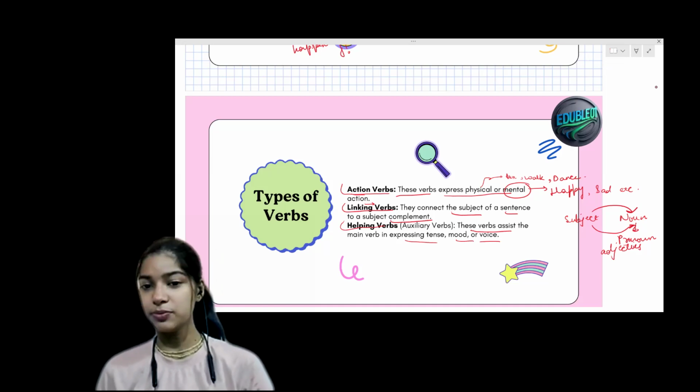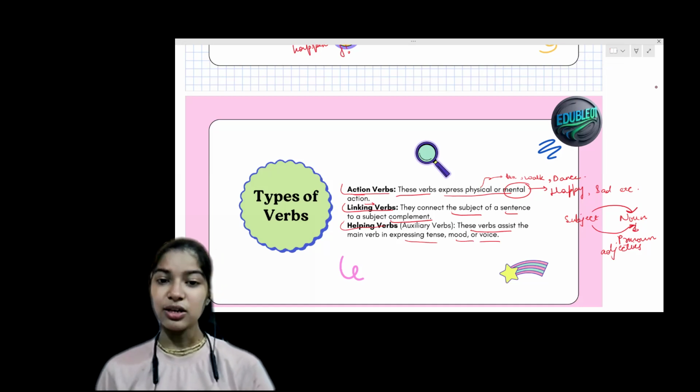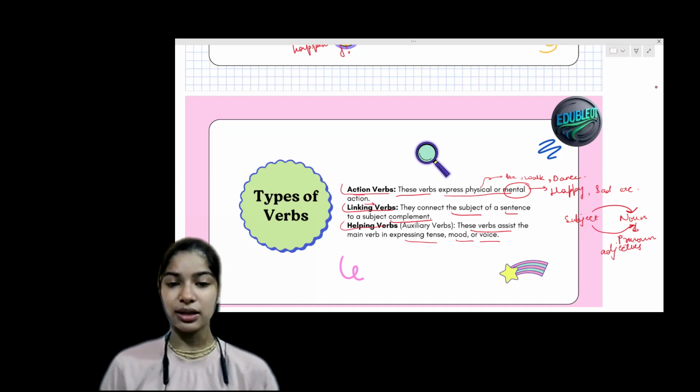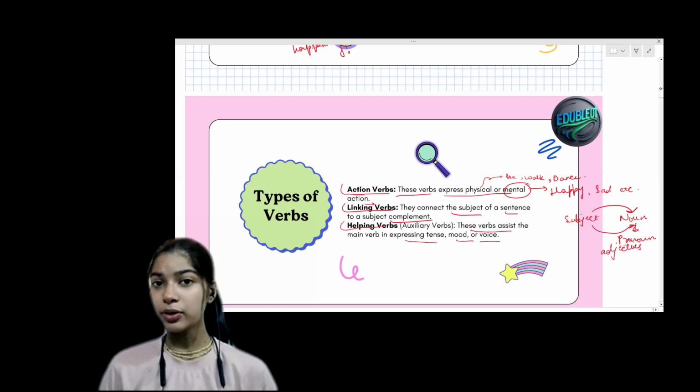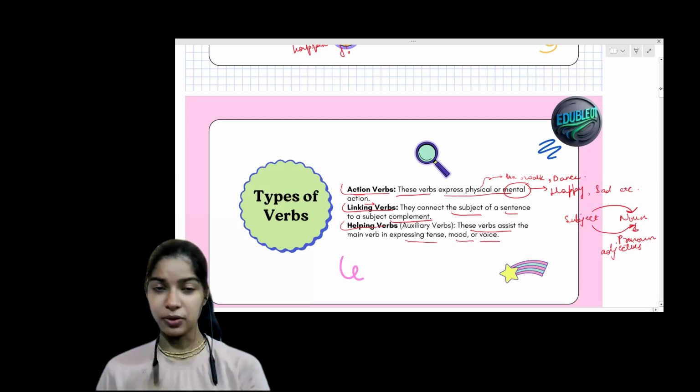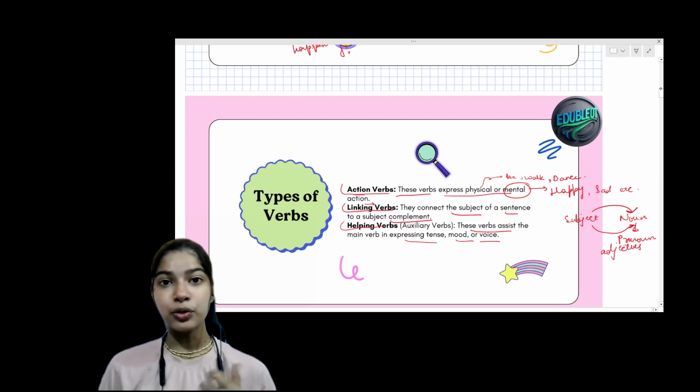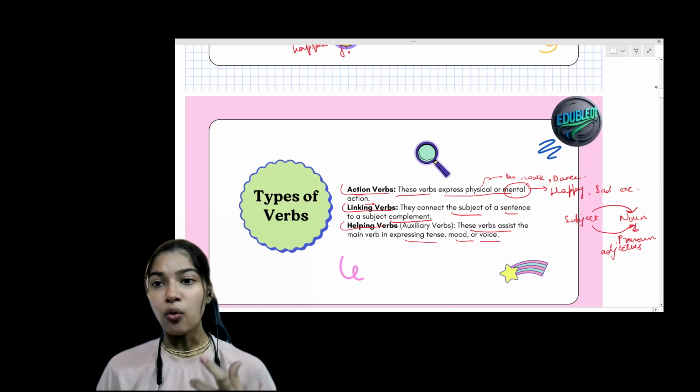These types of verbs help make a meaningful sentence, and help the noun, pronoun, or adjective express the tense. Tense means the time: is it past, future, or present. Mood means which mood it is, or voice.